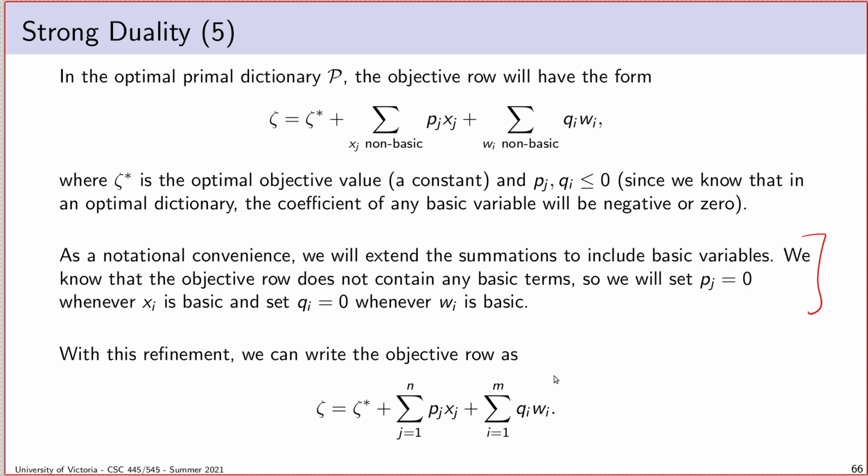Once I've done that, I end up with this. And I'm taking care in these expansions deliberately to use a different summation index for my sum over the x variables and my sum over the w variables, because I want to illustrate that they refer to different things. So the x variables are our optimization variables, the original non-basic variables from my initial dictionary, and the w variables are the slack variables.